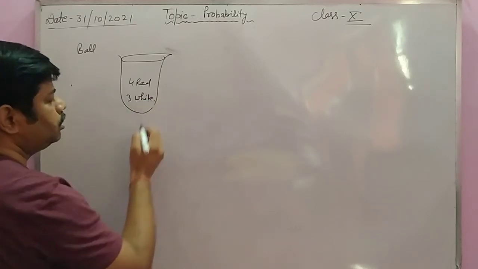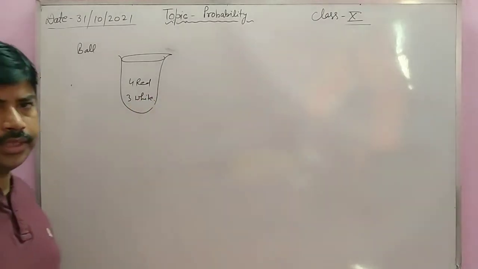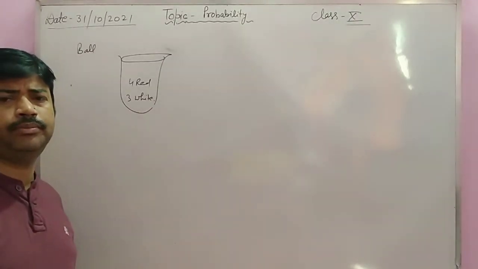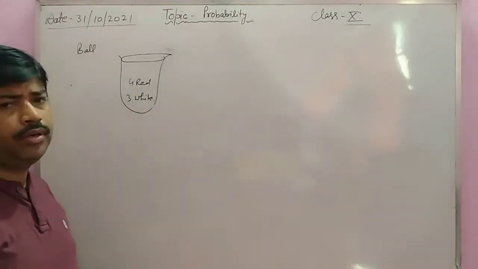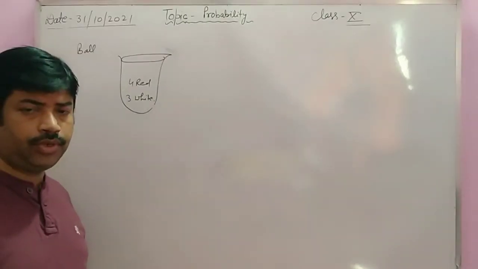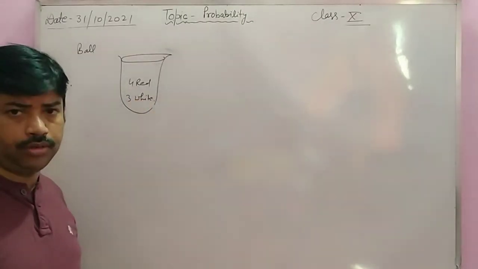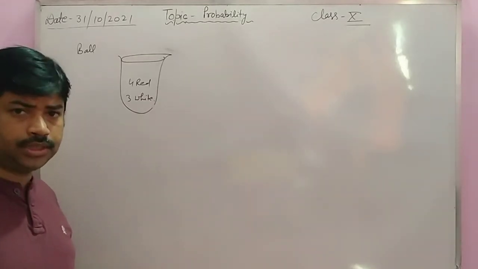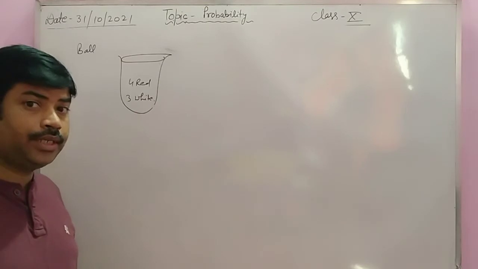The total number of balls is 4 plus 3, that is 7. These types of problems will come: find the probability of getting a red ball when I pick up one ball at random. So the favorable number is 4 and the total number is 7. Then find the probability of getting 2 red balls.